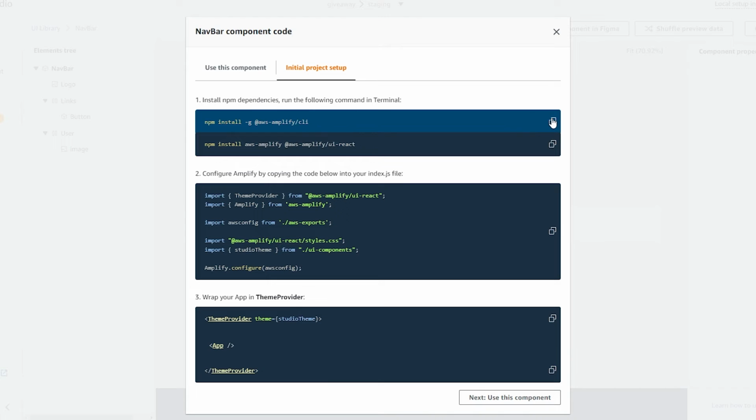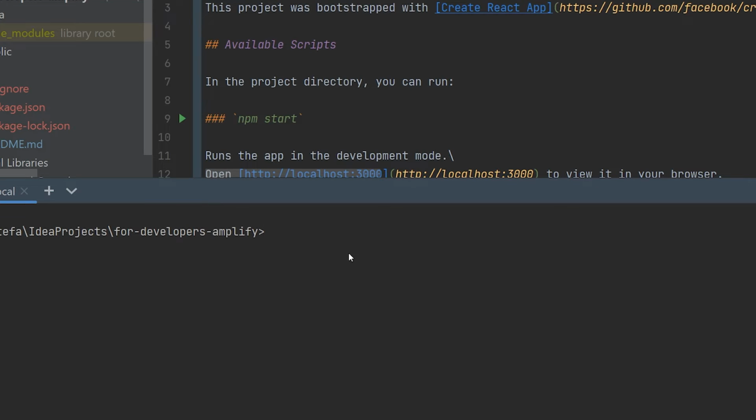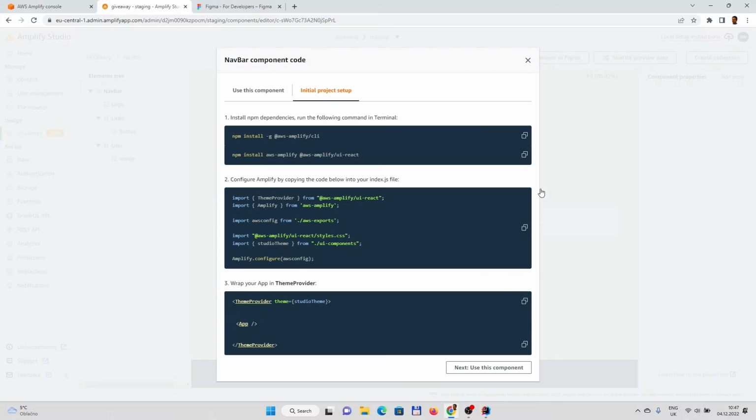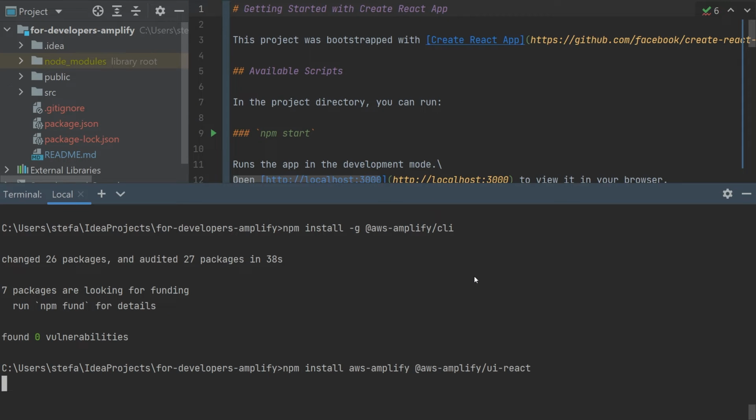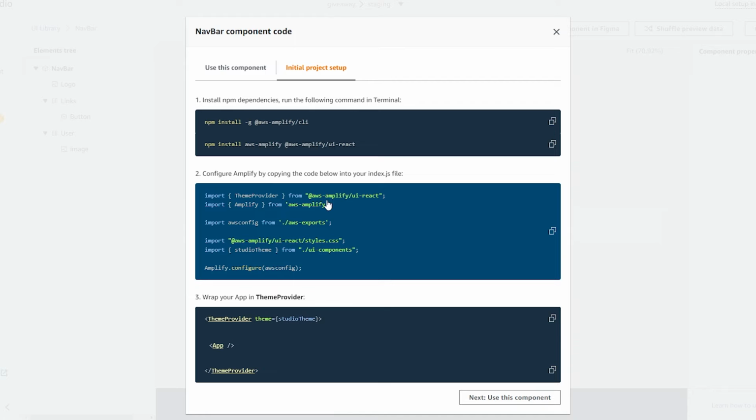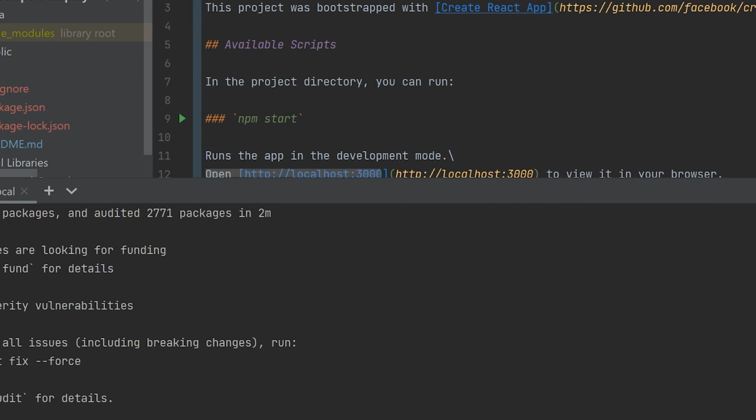Next, we should install the CLI. Next, we should install UI React. And then we should copy paste this example into the index.js.